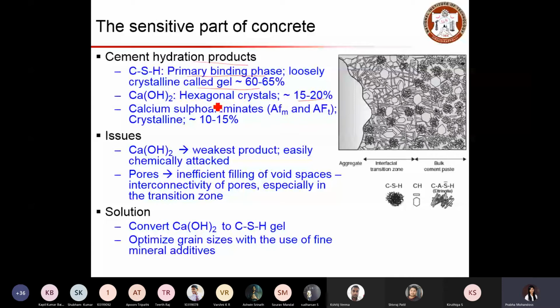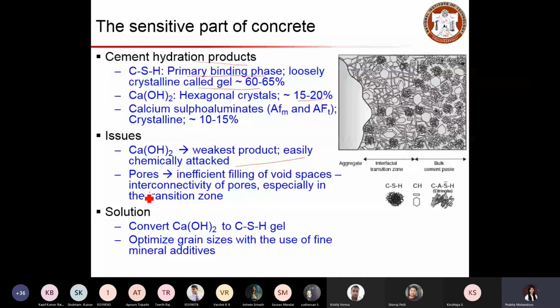All right. And the problem is that this calcium hydroxide becomes the weak part of the concrete. Why? Because it gets easily attacked by chemicals. When some chemical comes in contact, the calcium hydroxide reacts so quickly, and that results in deteriorating products that can damage the system. Another thing is pores. When we have pores and pore connectivity, as I said, that gives paths for other elements to get in and result in poor performance.